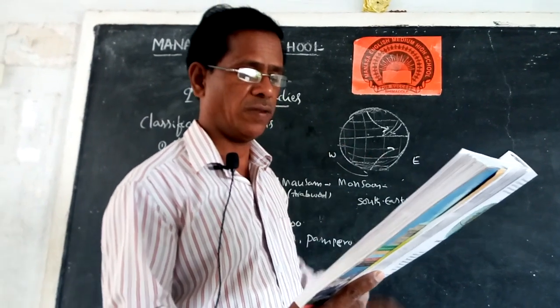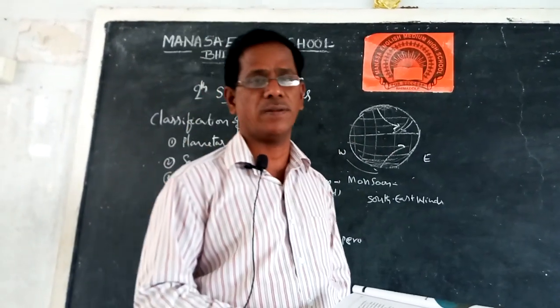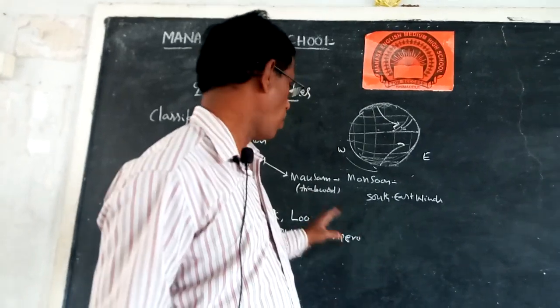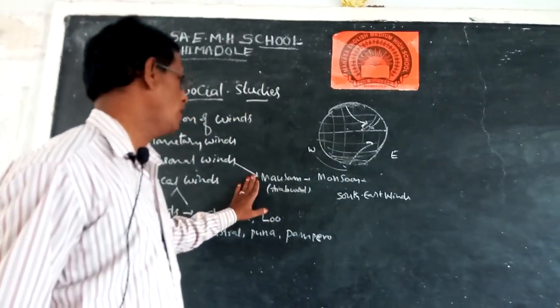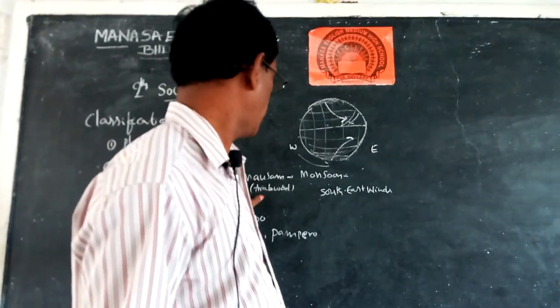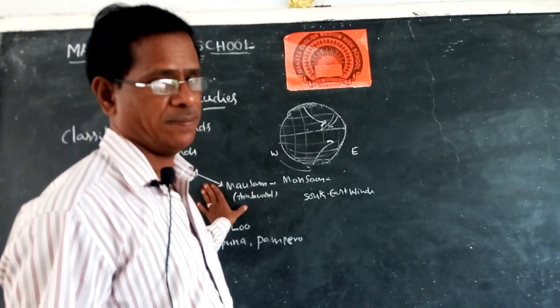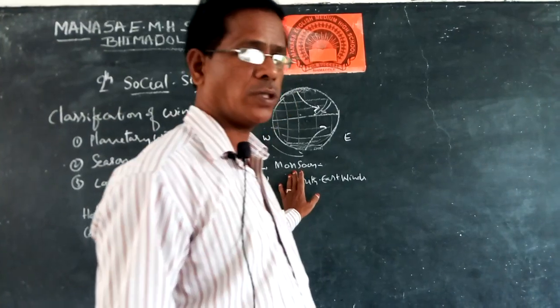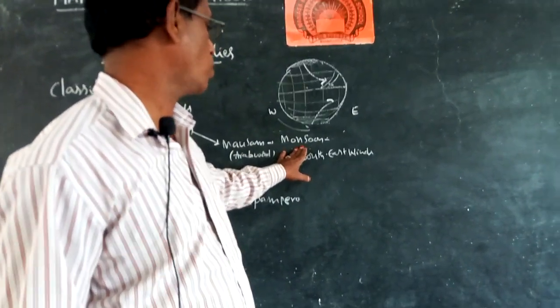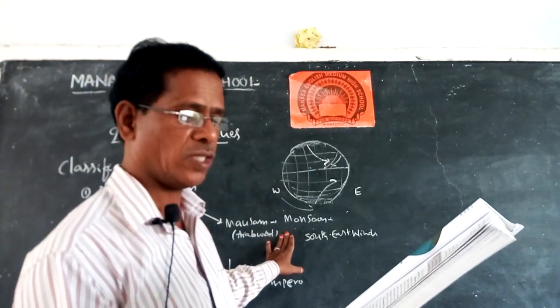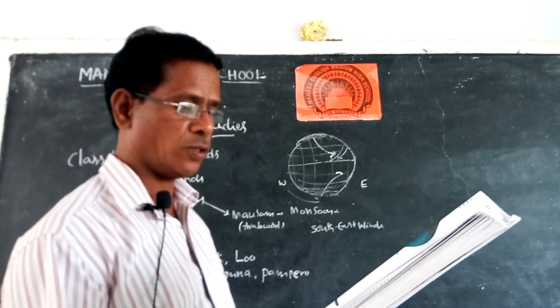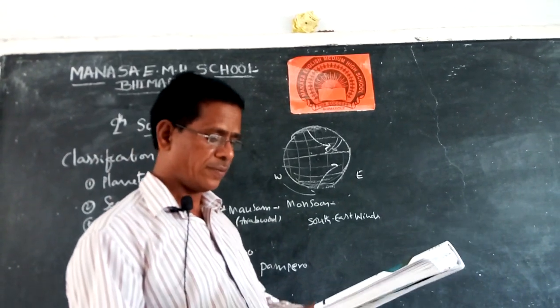Now seasonal winds. You know very well the rainy season in most of India, which is called monsoon. The word monsoon comes from the Arabic language. Monsoon means rhythmic season, or change of season. These monsoons are the greatest advantage for India, derived from the Arabic word mausim.